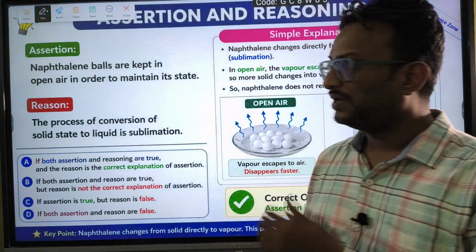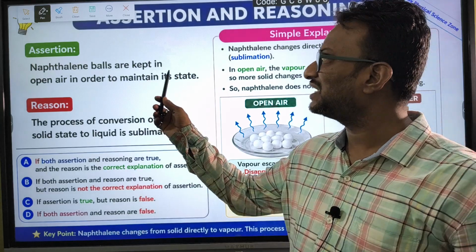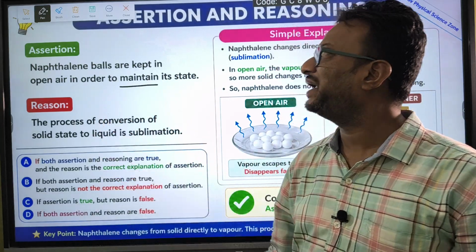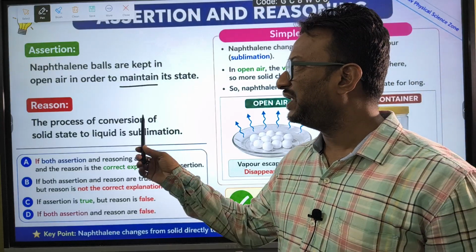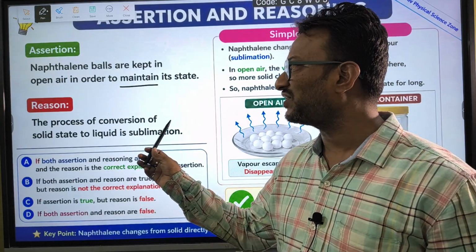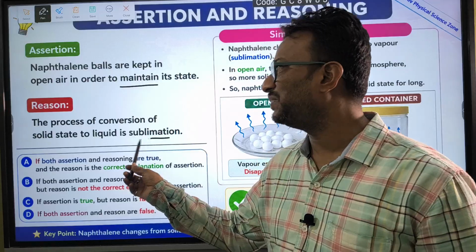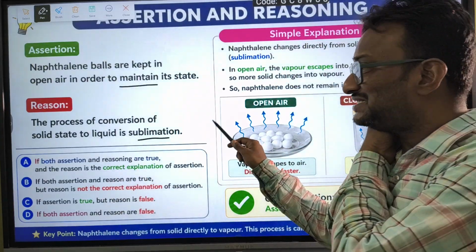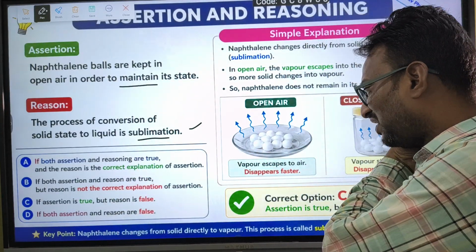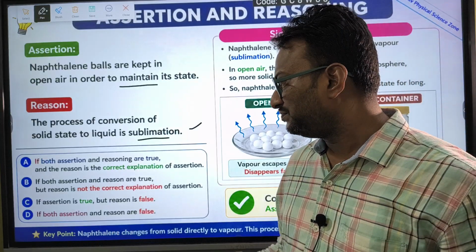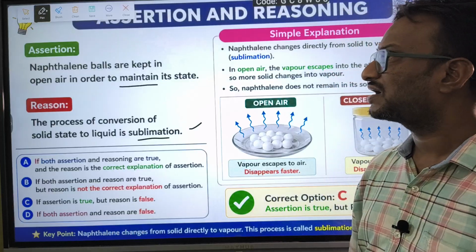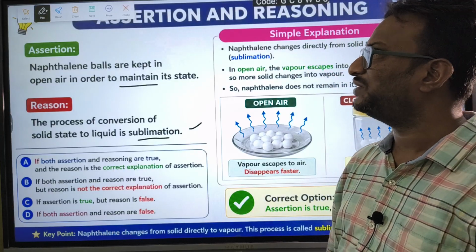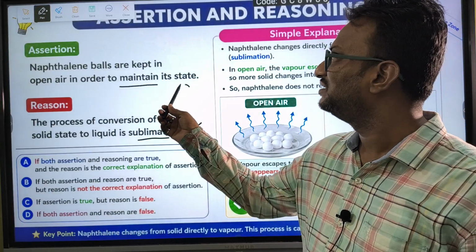Next one. Assertion: naphthalene balls are kept in open air in order to maintain its state. The reason: the process of conversion of solid to liquid is sublimation. Let us check the statements.